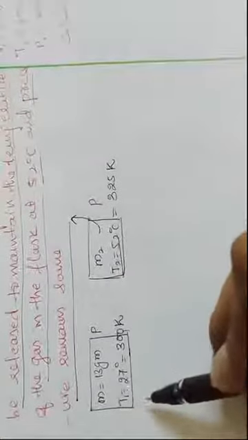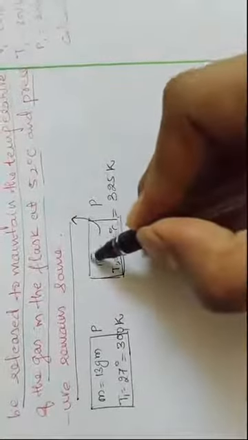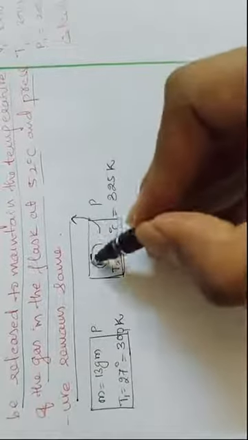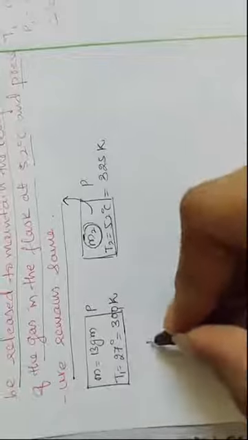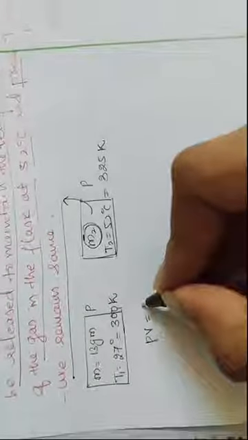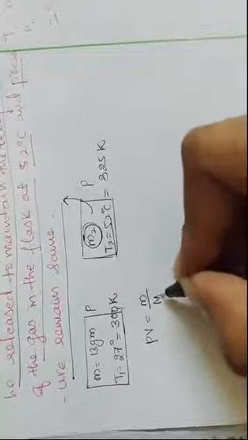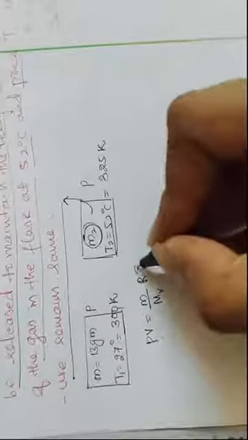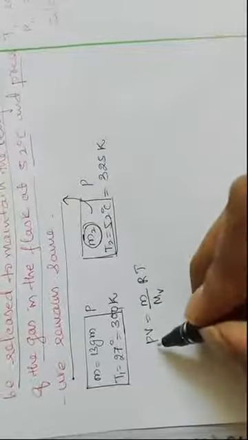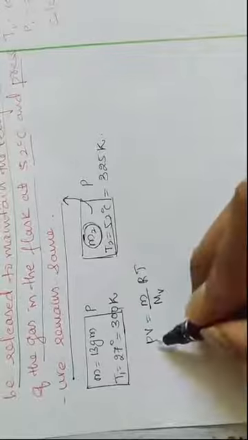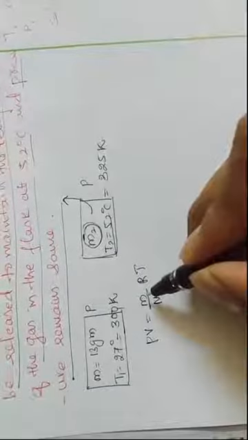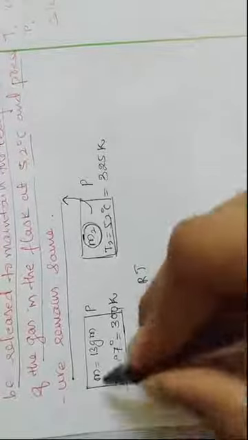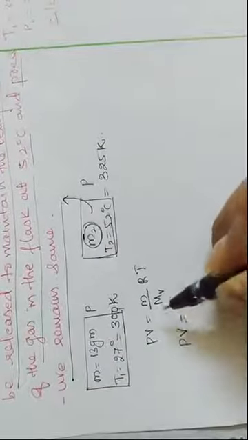So now see, we know the quantities, mass and temperature. Now let us consider the remaining mass. After some leaking of mass, the remaining mass is m2. So now we know PV is equal to mu, and mu I can write as M by molecular weight, into RT. See, pressure remains same. They are saying pressure is constant. So for this system I will write P, the volume of the container will remain same only.